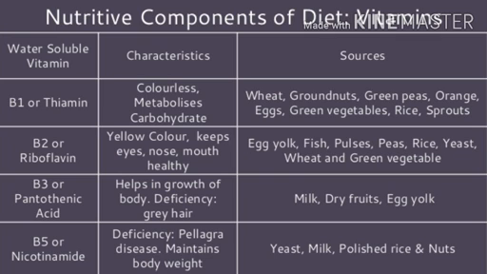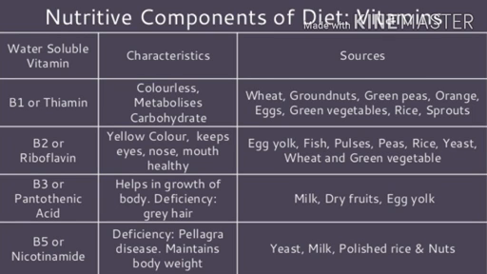It is especially essential to keep the eyes, nose, mouth, lips, and tongue in a healthy state. Deficiency of vitamin B2 causes stunted growth, unhealthy skin, and inflamed eyes. And the sources are egg yolk, fish, pulses, peas, rice, yeast, wheat, and green vegetables.